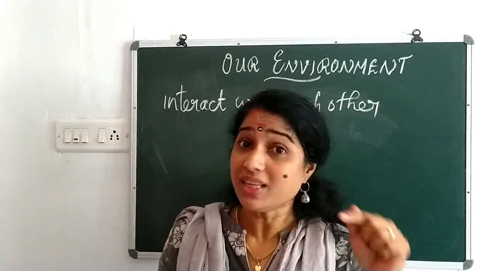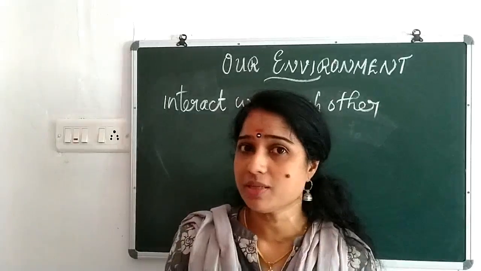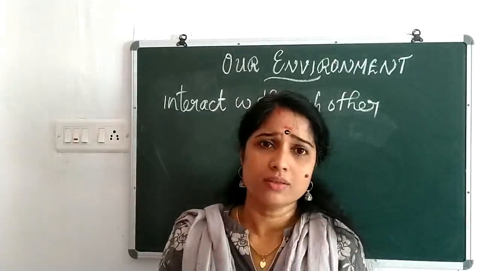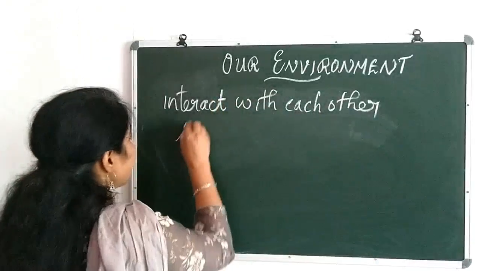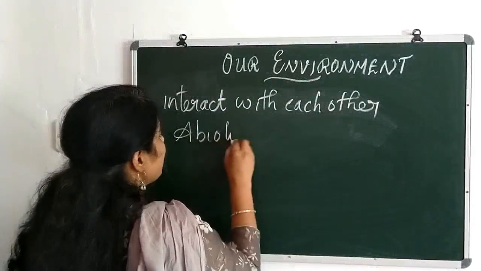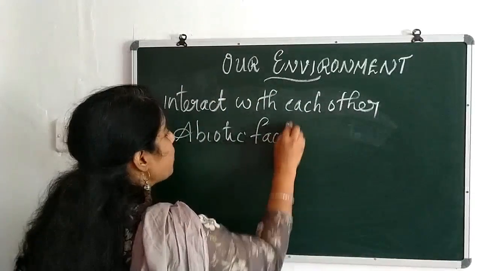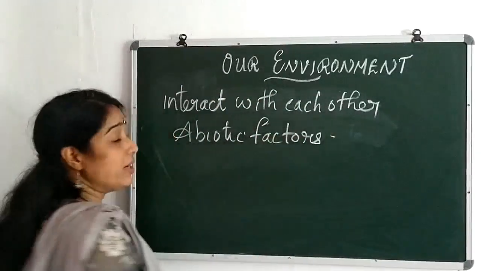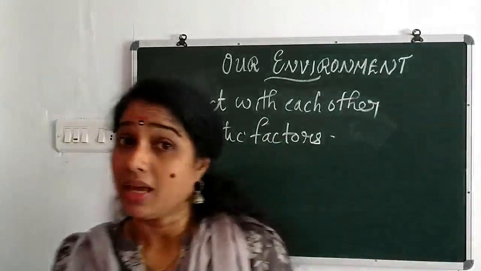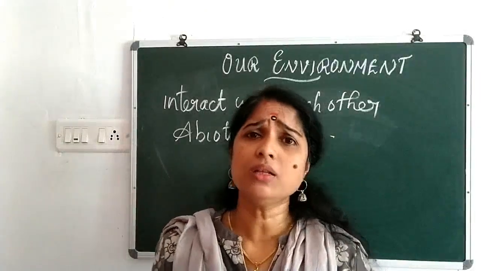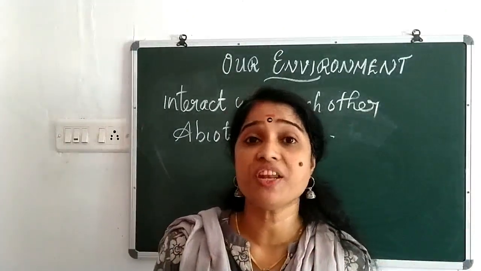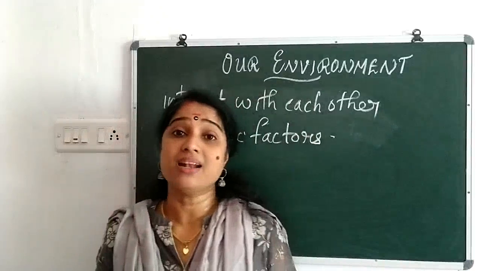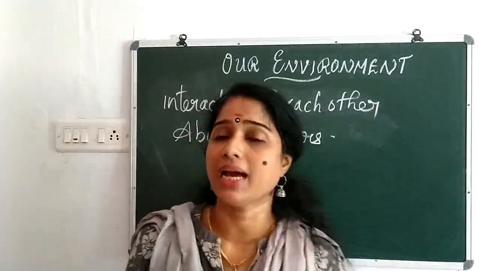If they interact with each other only, can they live comfortably? No. Then what? There should be an interaction with the abiotic factors also. What are these abiotic factors? Air, soil, water, sunlight, temperature. All these are very important for the growth and survival of any living organism.